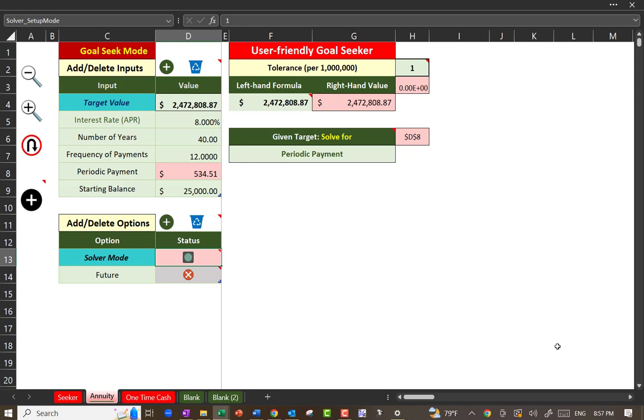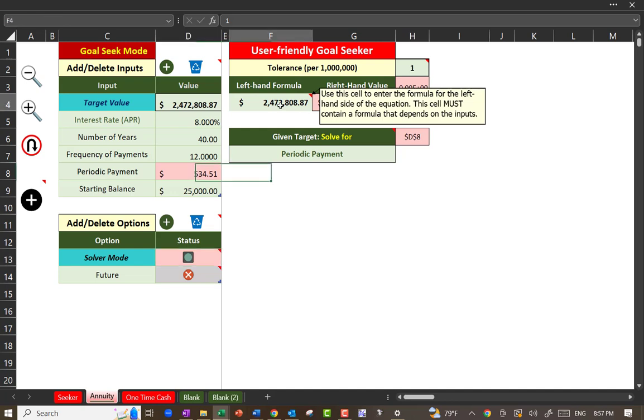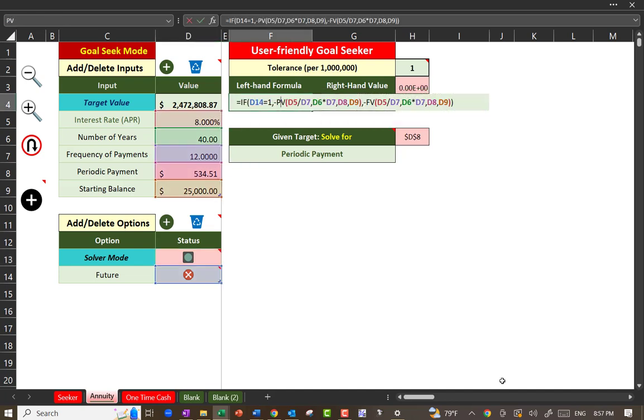Every problem is reduced to things you know how to do. I know how to do this. Again, the things that I know how to do are here. Left-hand side formula. That left-hand side formula does present value and future value for me anyway. All I have to do is let Excel know what I'm going to do, future or present, and let Excel know what I don't know, what I want to be. Done. You can use exactly the same logic on anything, as long as there is only one thing that is